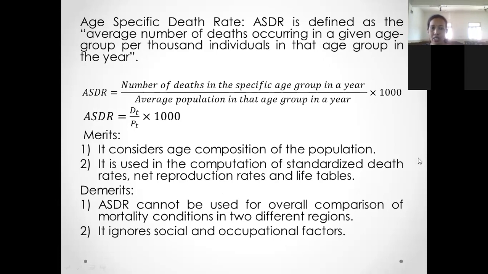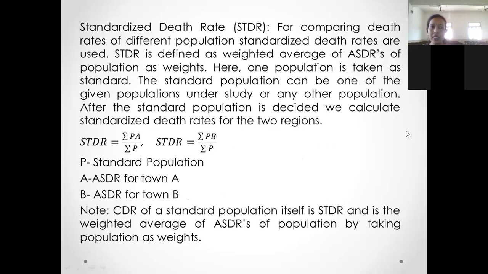Then next one is standardized death rate. Standardized death rate is used for comparison purposes, and in this case we need a standard population.